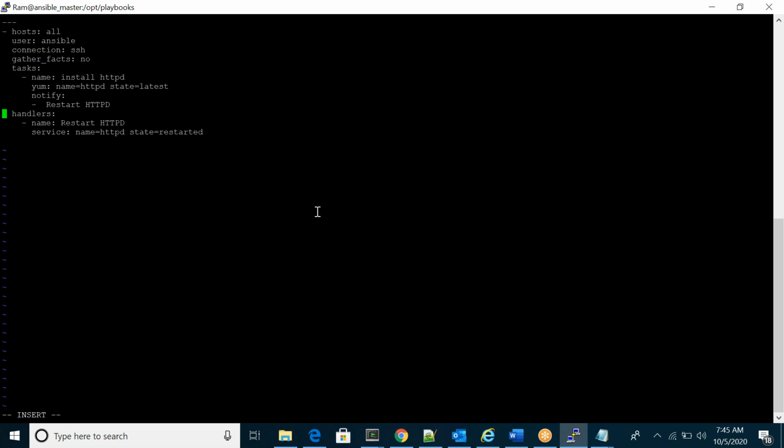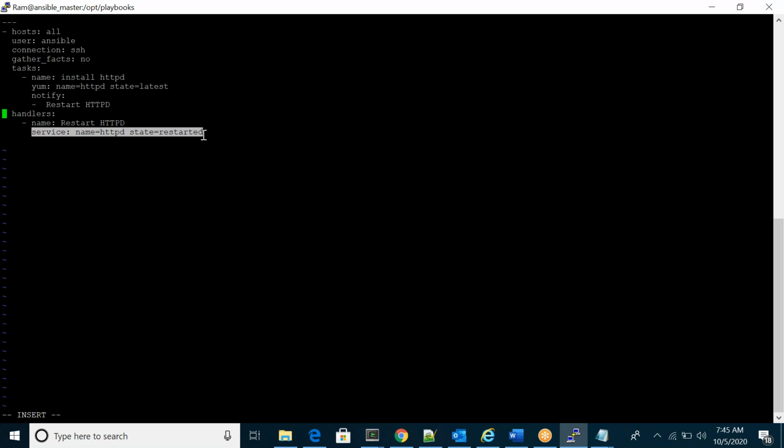Ram asks: if you don't want to use a handler, and only want to continue the first job, is that possible? No problem. I can still run the same task. It will automatically run the first task even if it is already installed, and then it will run the second task.